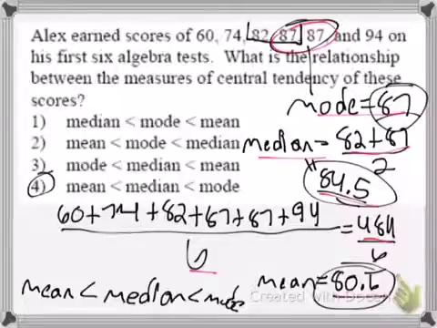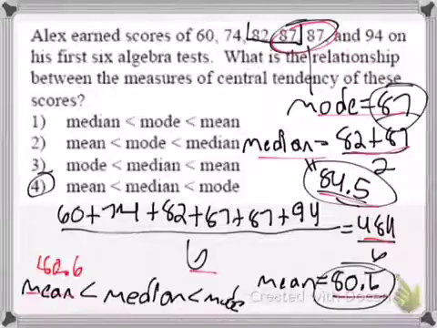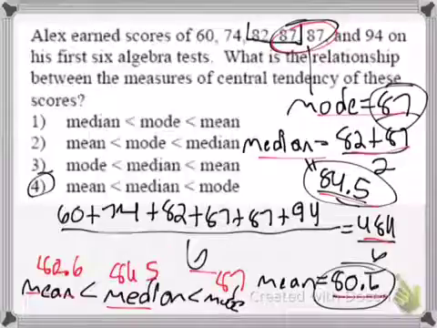which is 80.6. So our mean is less than our median because it's 80.6. And then our median is 84.5, which is greater than our mean, and our mode is 87, which is greater than our median.